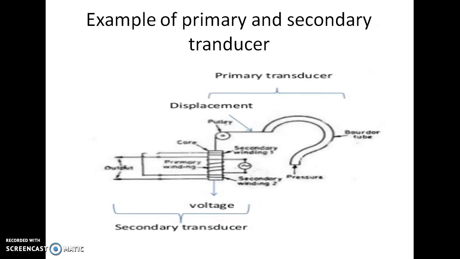Here we can see that the first part is our primary transducer, consisting of the Bourdon tube pressure gauge and the pulley. And the secondary part is the voltage generation or current generation part, that is the secondary winding, primary winding and the electrical output part. That is our secondary transducer. So here we can see the primary transducer part is your mechanical transducer and the secondary transducer part is your electrical part.